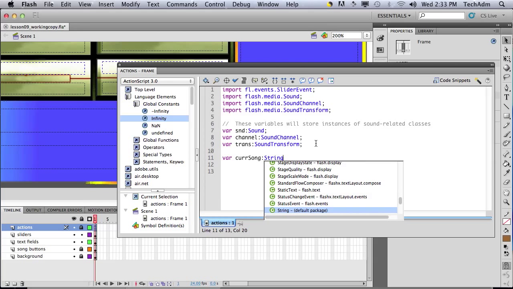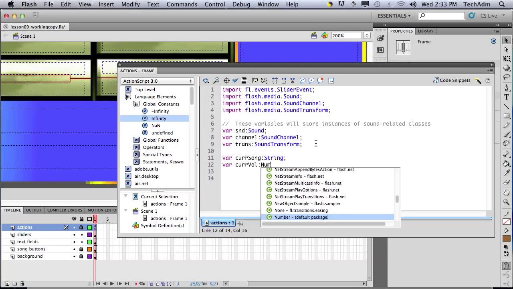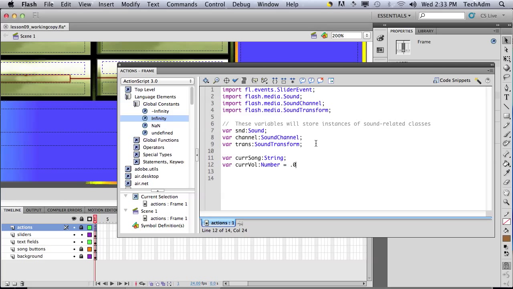Sorry, string. var current volume number equals 0.5. var current pan number equals 0. The variable current song will hold the name of the song, current volume the volume, and current pan the current pan value.